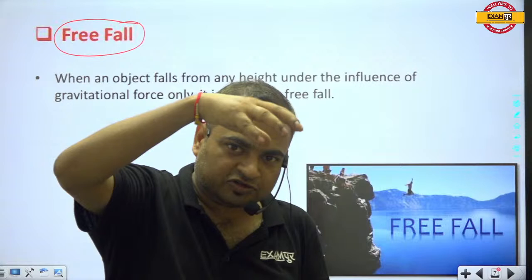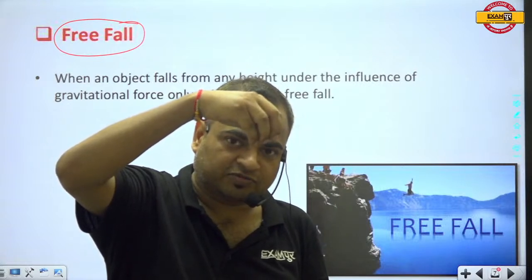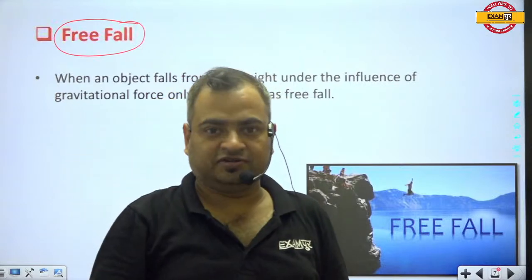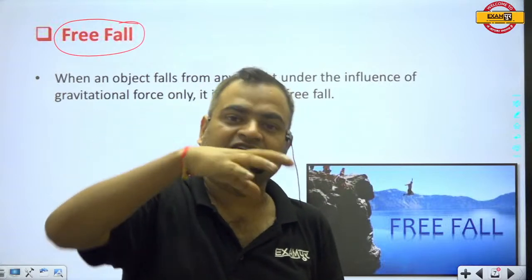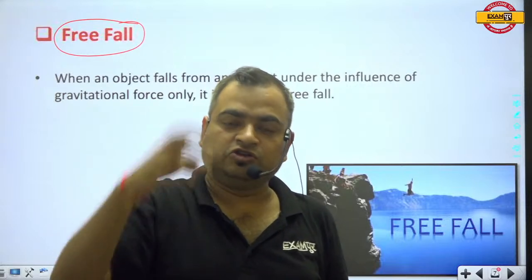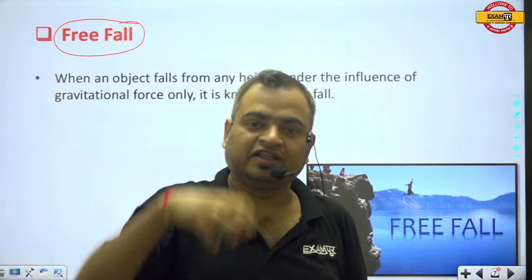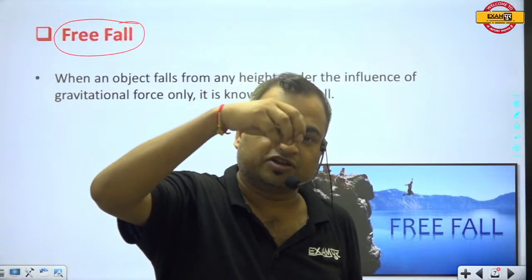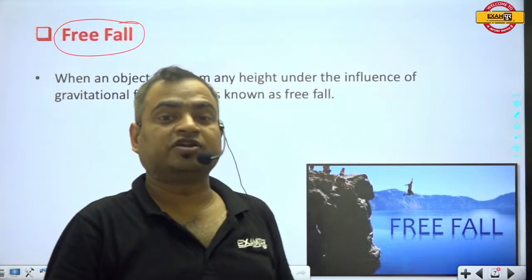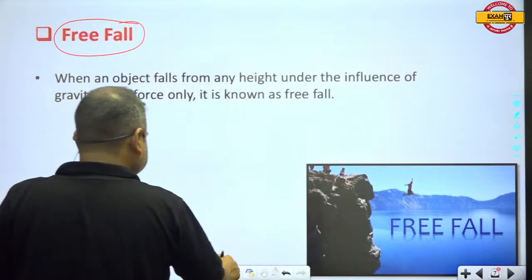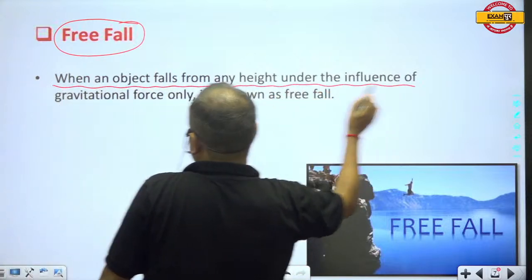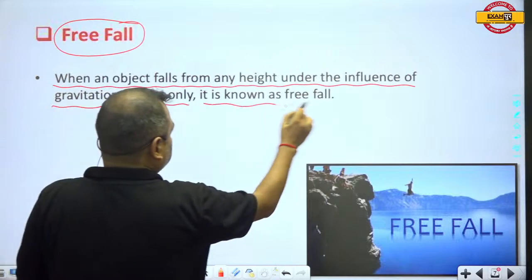Drop means the initial velocity of the body is 0. It means this body will fall under gravity. This body will fall by itself and acquire its velocity on its own. You will not give any velocity to this body. When this body falls freely, it moves under gravity, and the acceleration of this body during free fall is always equal to the gravitational acceleration. So when an object falls from any height under the influence of gravitational force only, this is known as free fall.